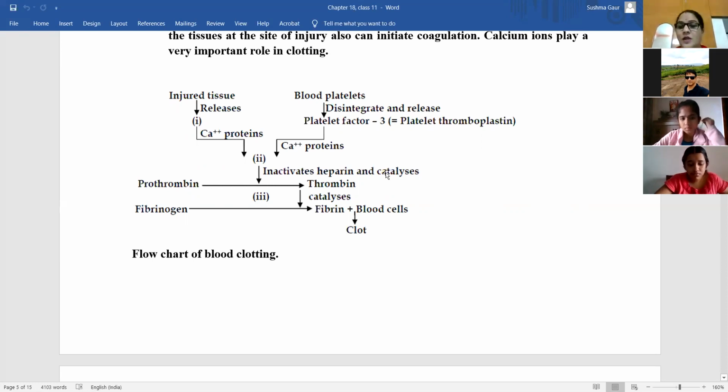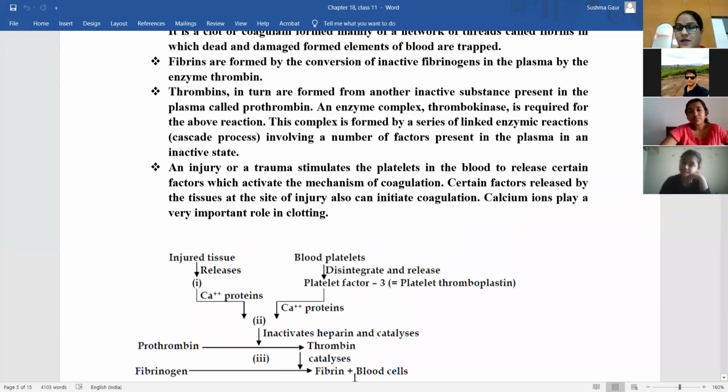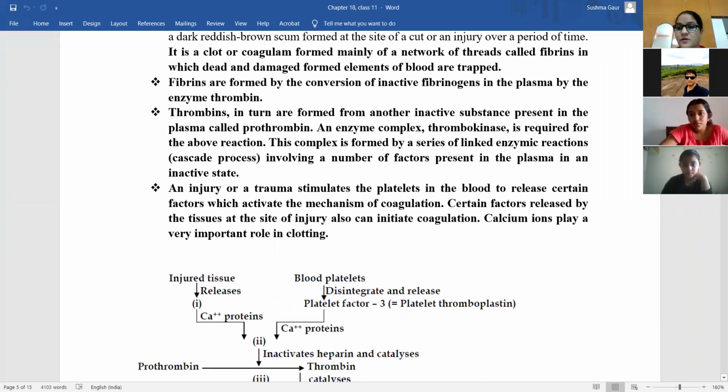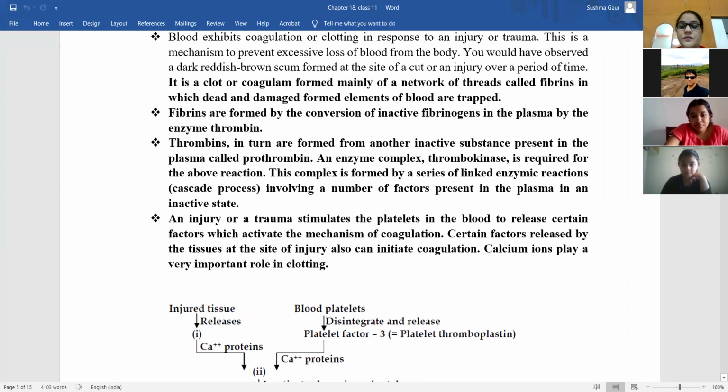Is there any doubt in this flow chart? This is simply whatever it is given, you have to learn it. What, Risha? Yes, ma'am. Understand? Should I repeat?